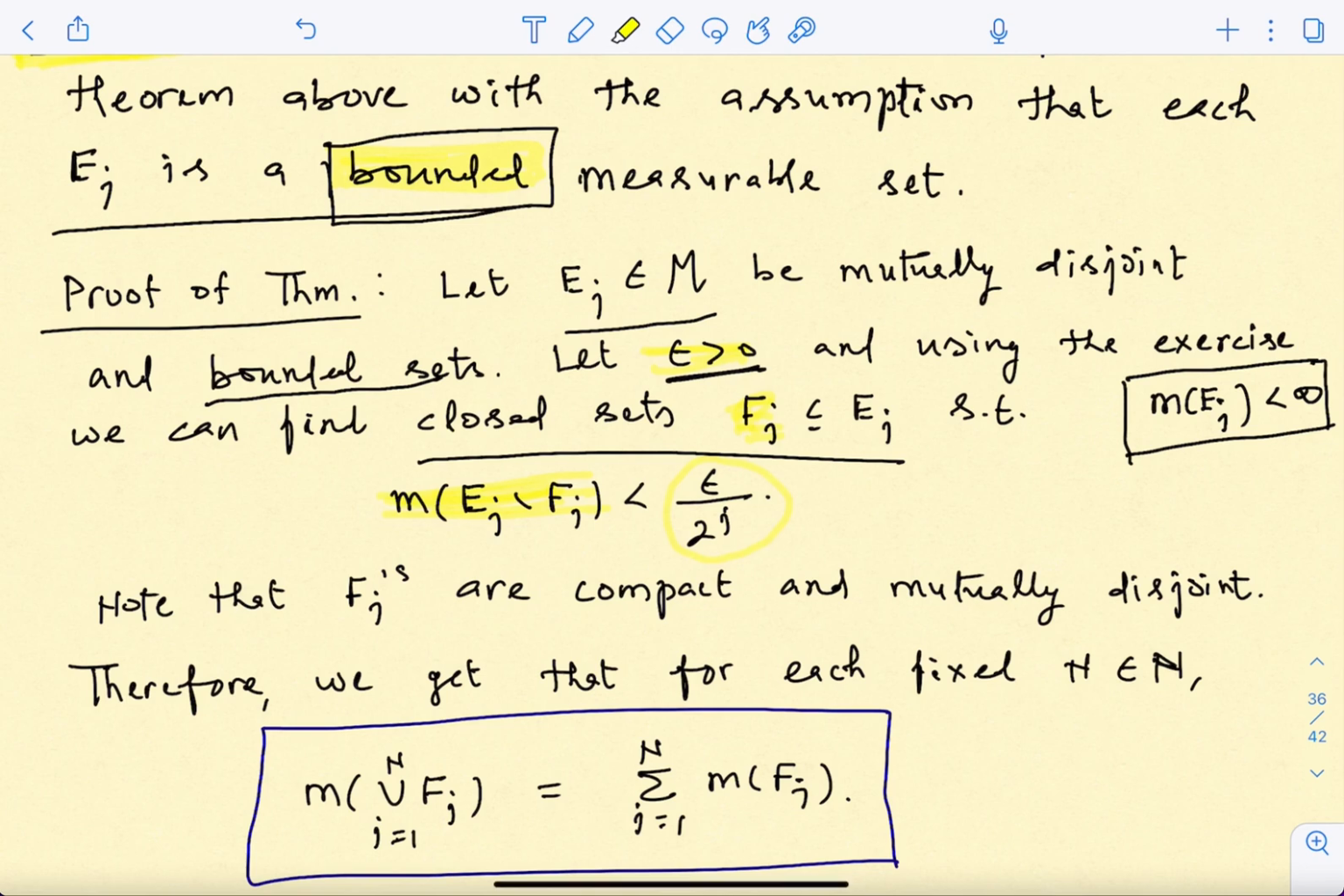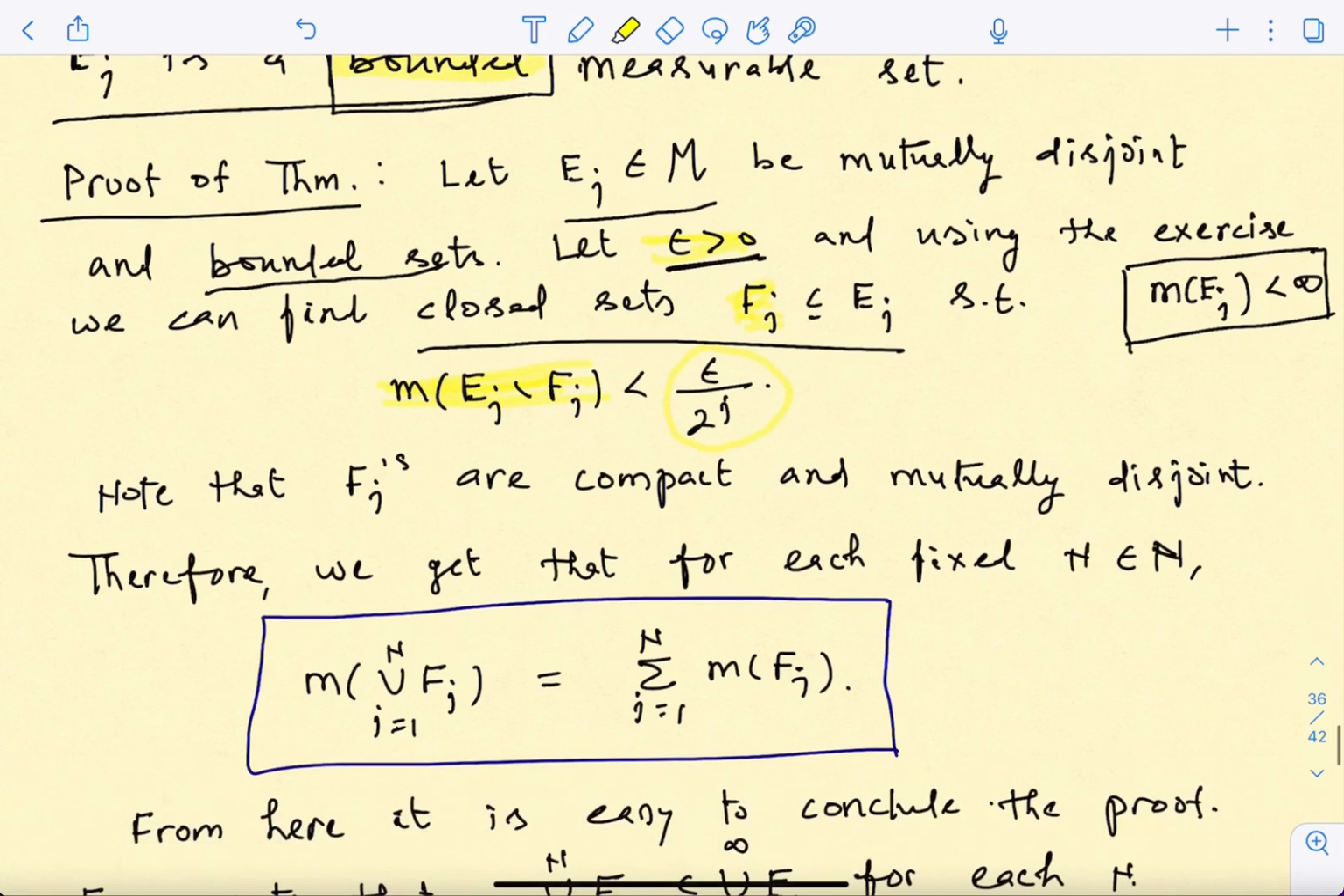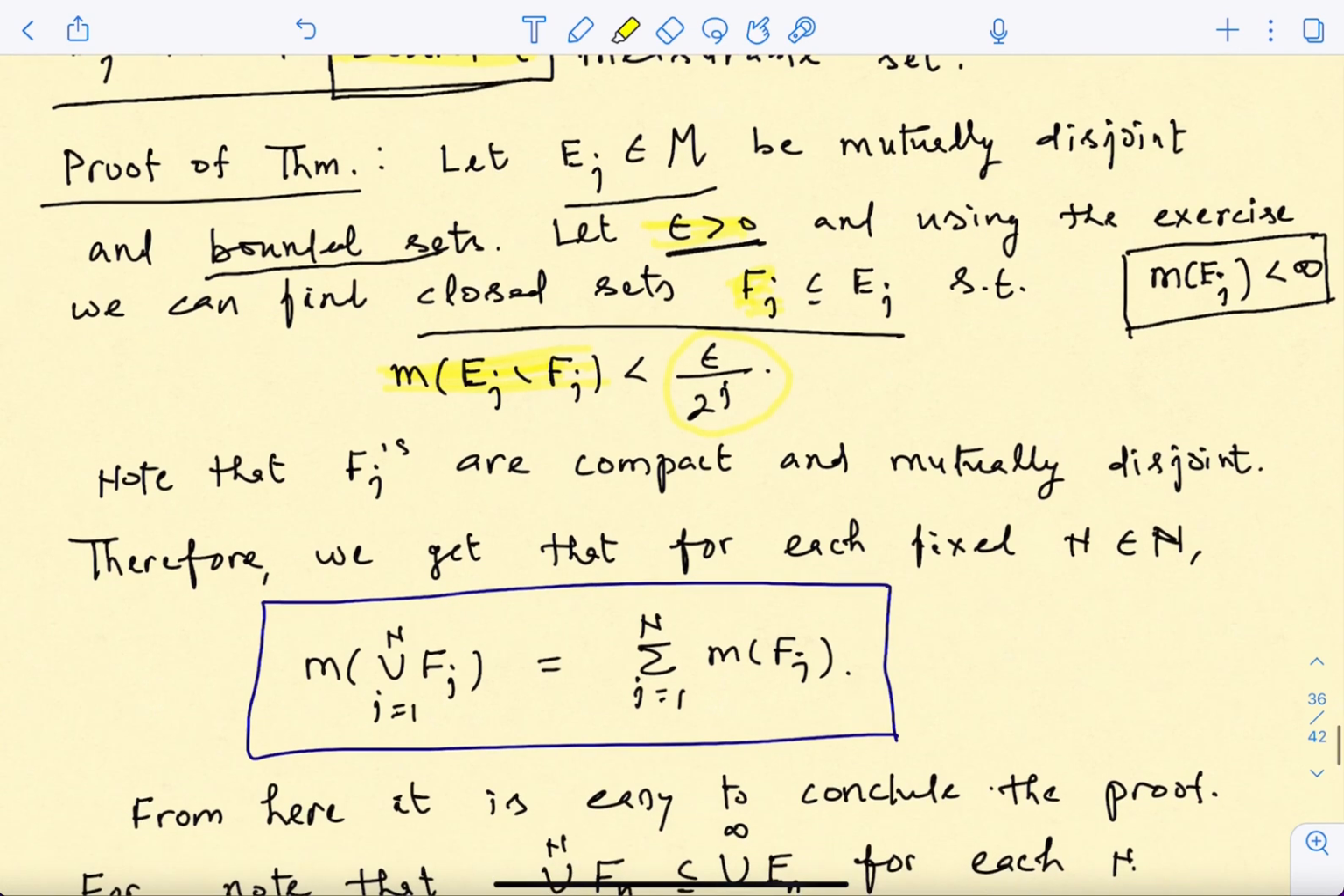This 2 to the power j in the denominator comes often when we are dealing with sequences, and you know the reason, because we need to finally sum over j. In order to make everything small, we put epsilon, and then in the denominator 2 to the power j, so that when we sum over j the contributions add up to a fixed constant. This is an argument we are now quite comfortable using.